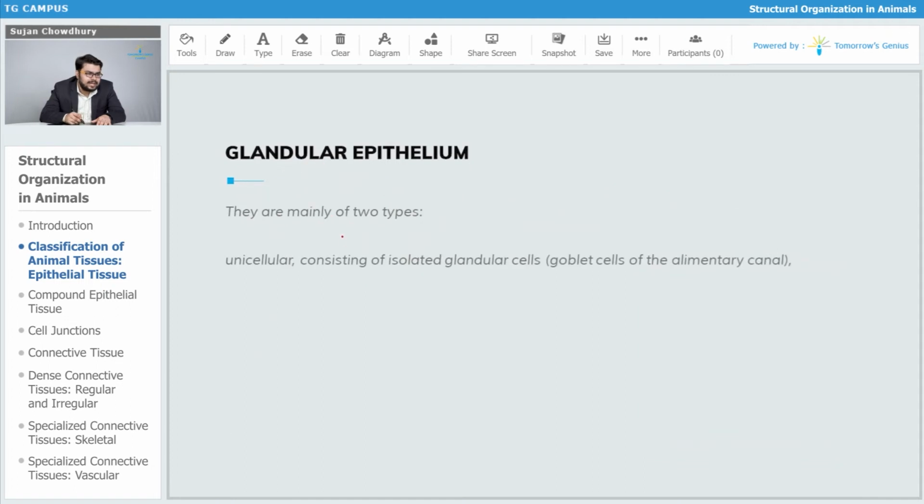So the glandular epithelium is broadly of two types. It can be unicellular, consisting of isolated glandular cells, such as the goblet cells of alimentary canal. I told you they release mucus. Or the glandular epithelium can be multicellular, consisting of a cluster of cells just like the salivary gland.